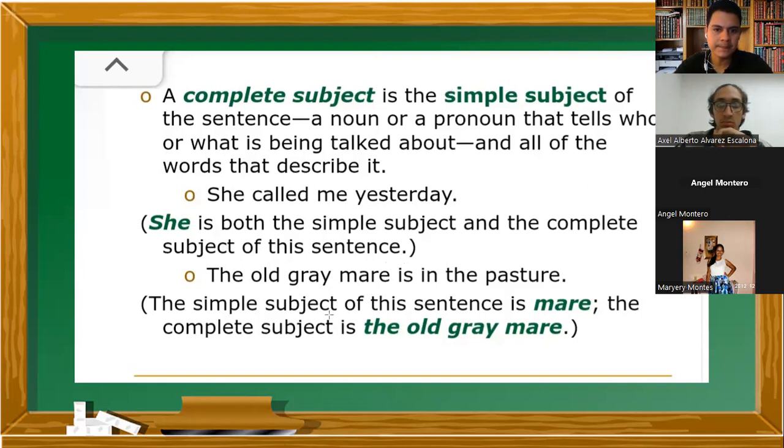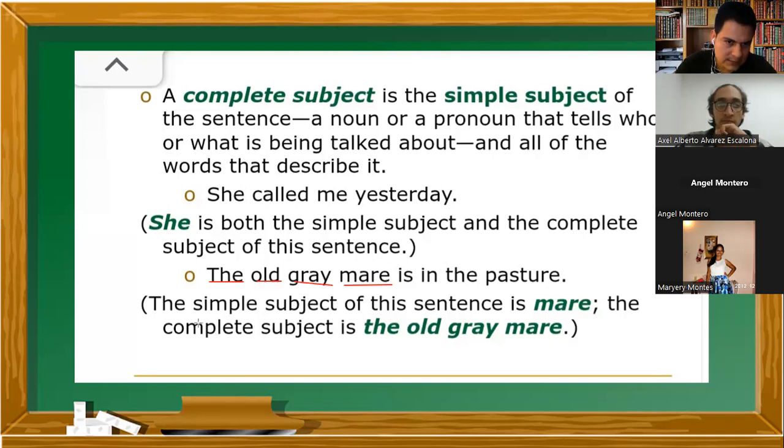Si tuviese que elegir cuál de todas esas palabras es el sujeto simple, o sea, el sustantivo como tal, ¿cuál sería? Mare. Because the previous words are describing the mare, so they are adjectives, okay?